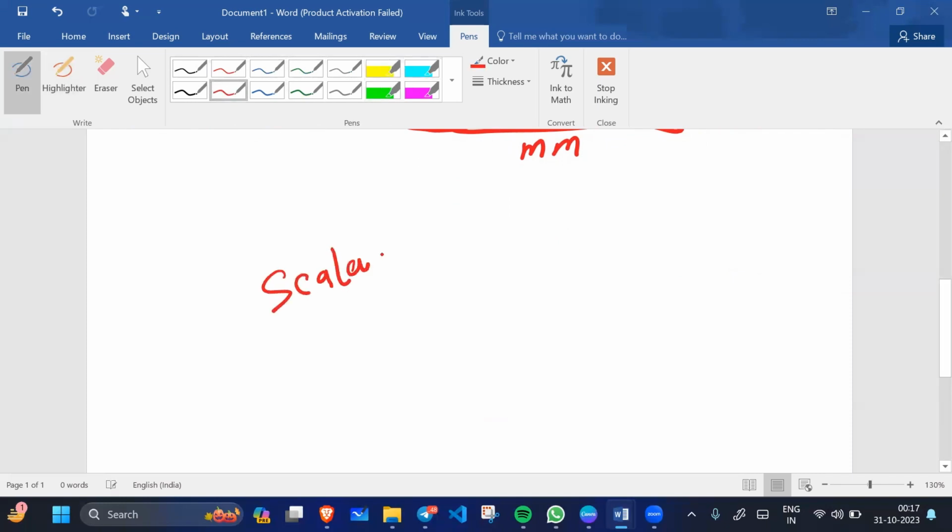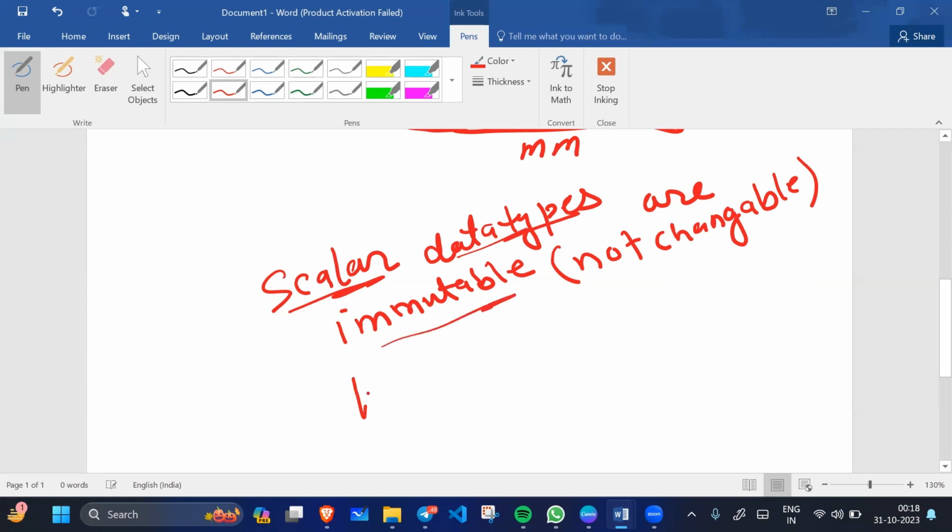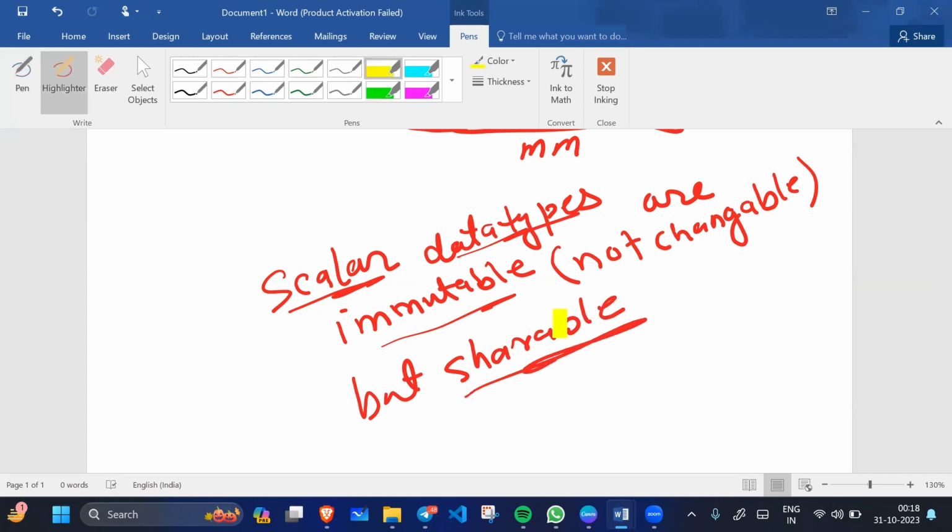Scalar data types are immutable. Immutable means not changeable. Okay, but the important point is, scalar data types are immutable but shareable. What is the meaning of this shareable?